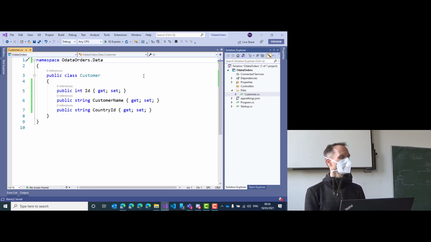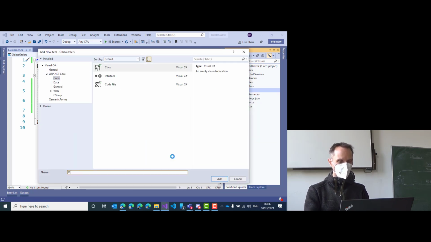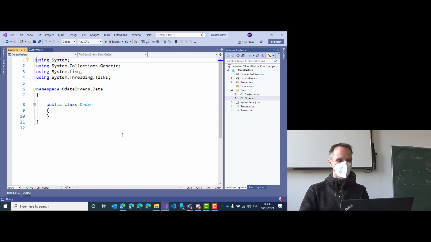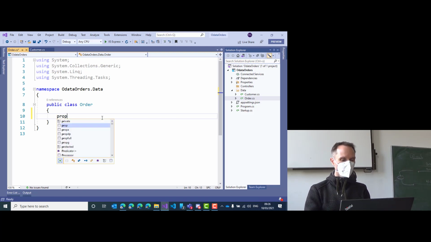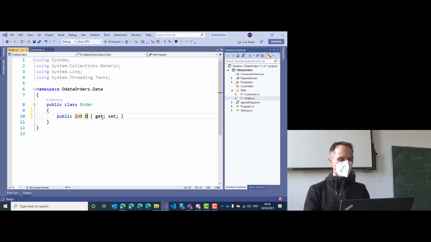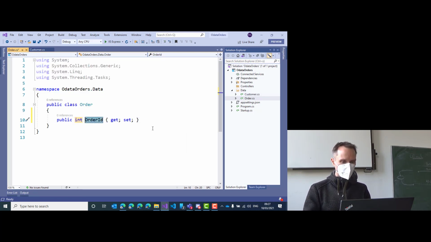Got it? Nice. Let's add a second class here. Right-click on data, add new class. Let's call it order. And let's keep this really simple. Again, primary key. You told me ID, order ID. Yeah, call it order ID. Did I call it just ID here? Yeah. So let's call this one ID here. That's fine.